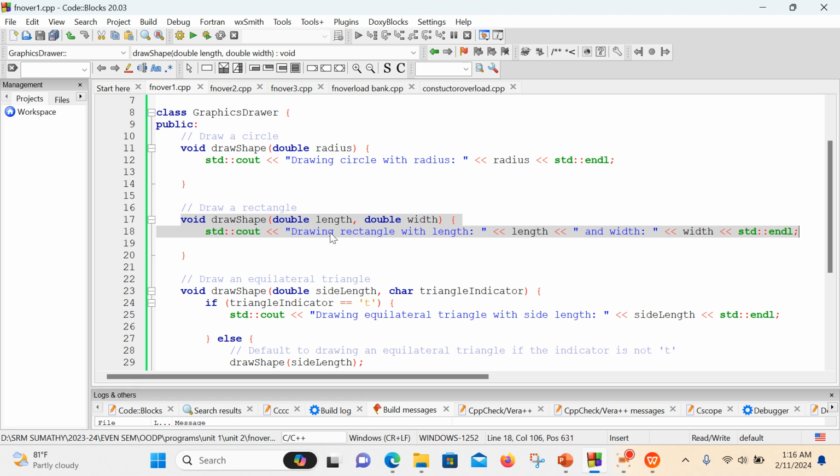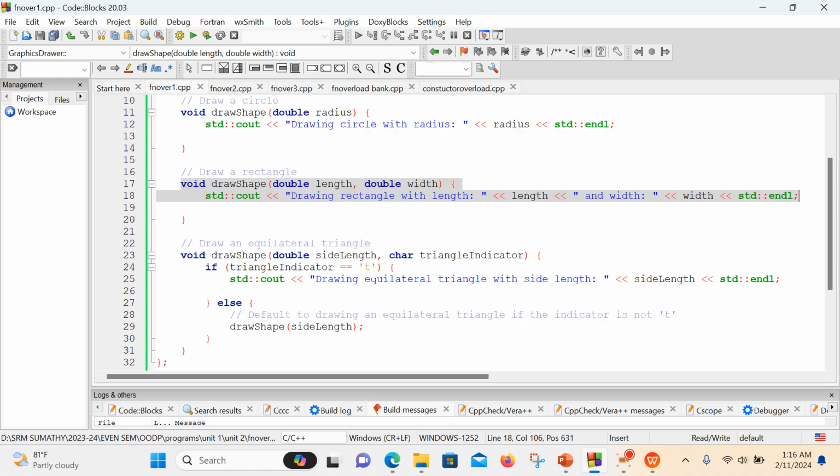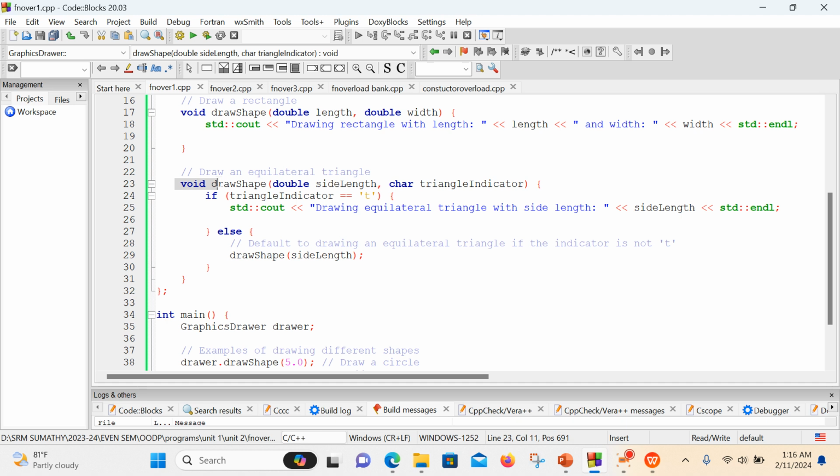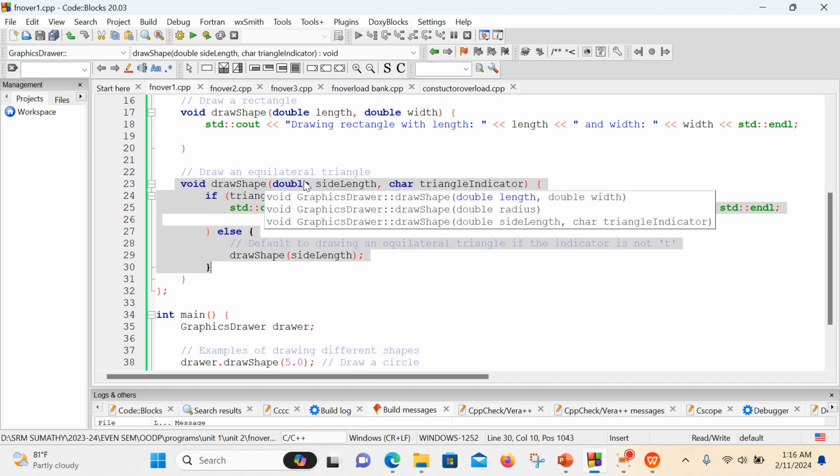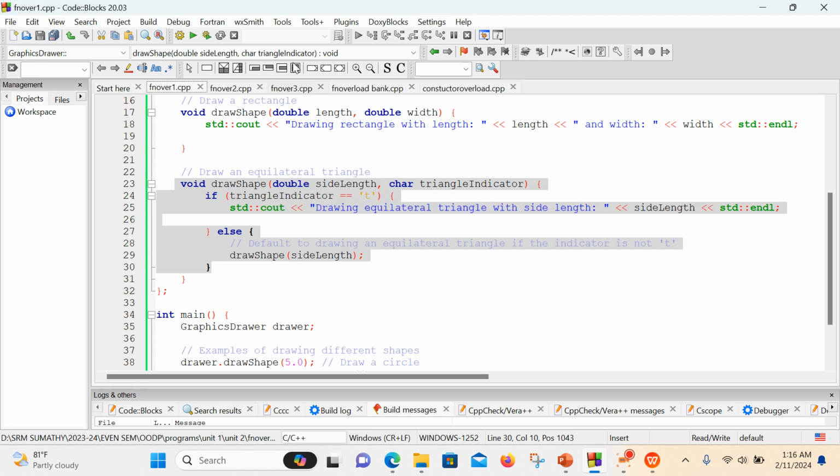How will it be determined? With the concept of parameters. So here I am passing two parameters, one is length, another one is width. And the third one is the same function name only, but here I am also going to use two parameters. The previous one also had two parameters, but it differs in the data types. Here I'm using two doubles, here I'm going to use double and character. So the count is same, but the data type is different. Okay, so this is function overloading.